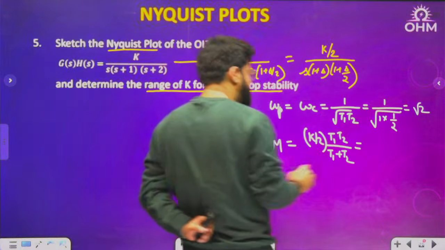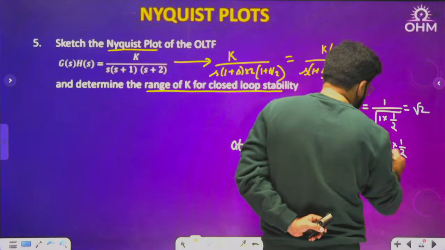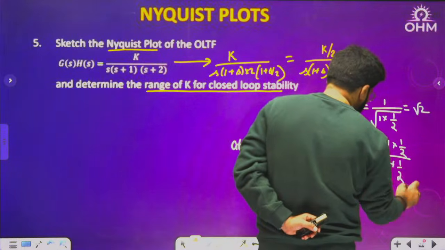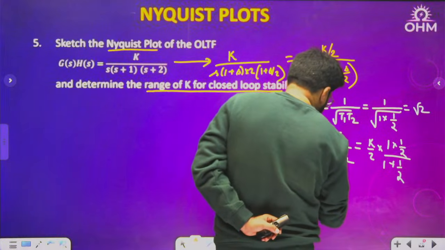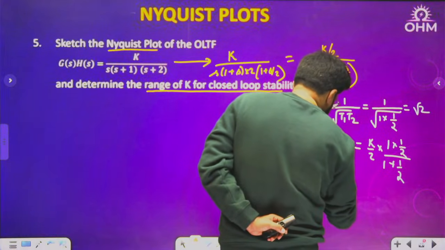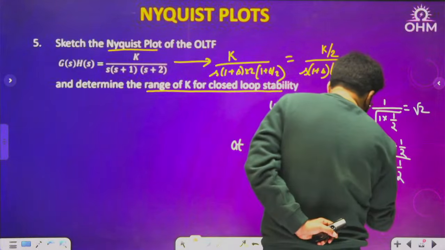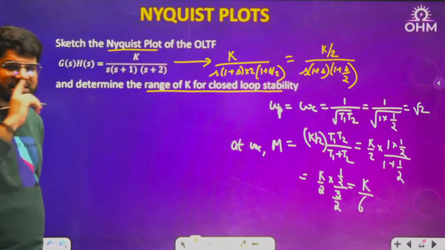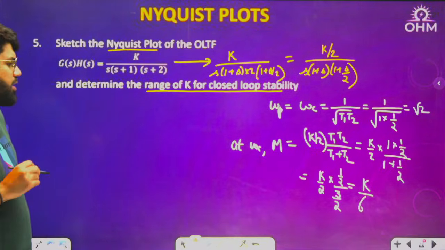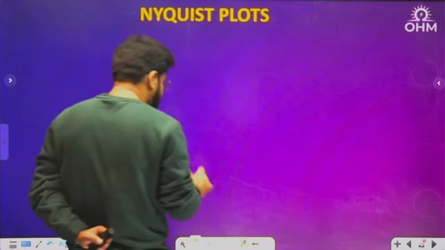That is K by 2 into 1 times half divided by 1 plus half. So K by 2 into 1 by 2 divided by 3 by 2. I can cancel, it will be K by 6. So that is the magnitude at the critical frequency.